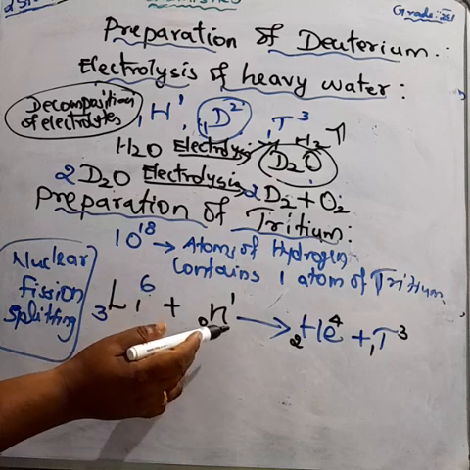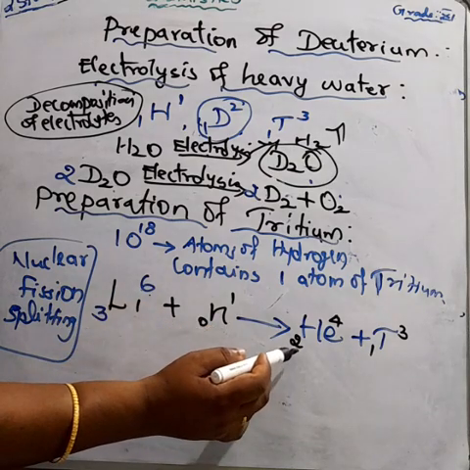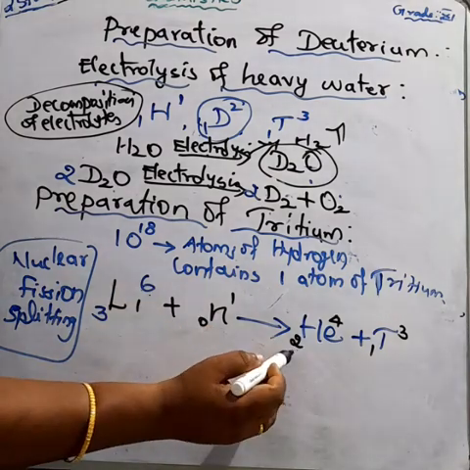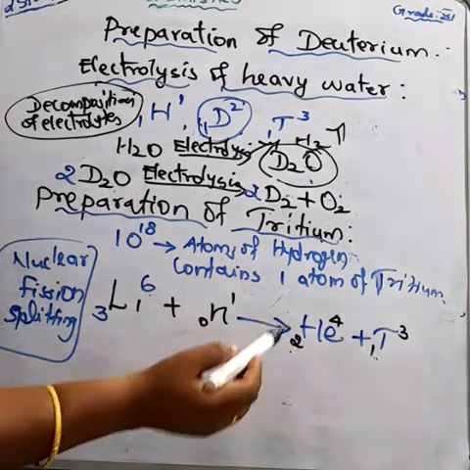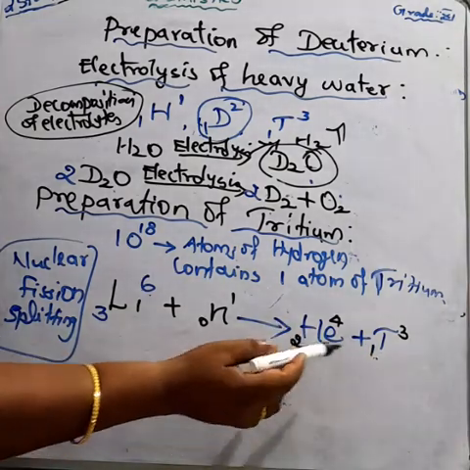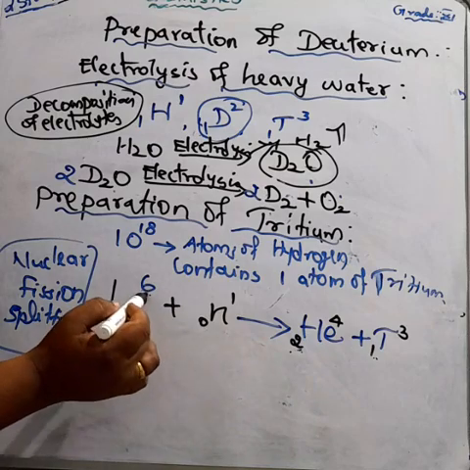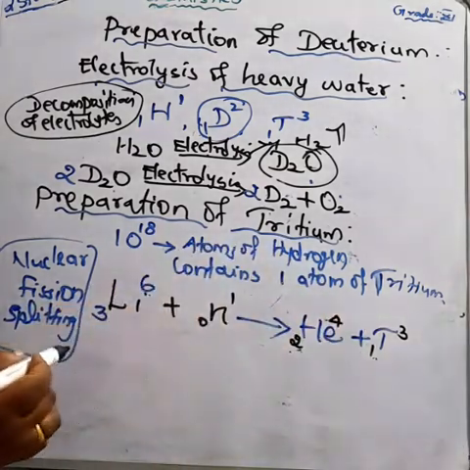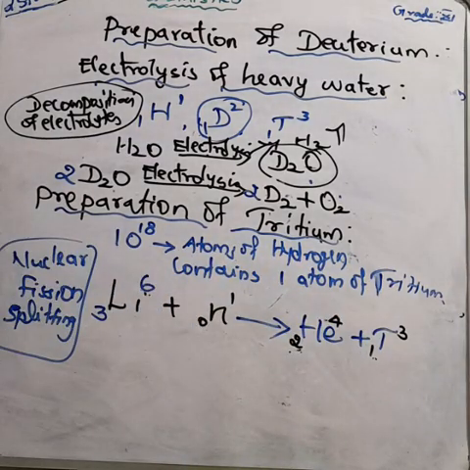So it splits into alpha ray, helium, and tritium. Helium has atomic number 2, tritium atomic number 1, so 2 plus 1 is 3. Mass number also: 4 plus 3 is 7, and on the other side 6 plus 1 is 7. This is the preparation of tritium.